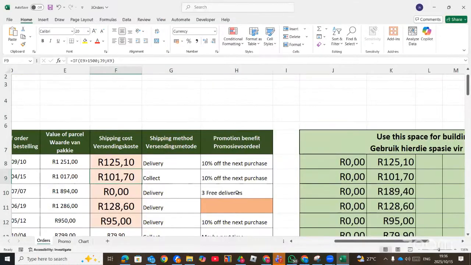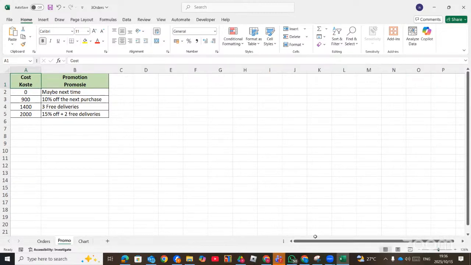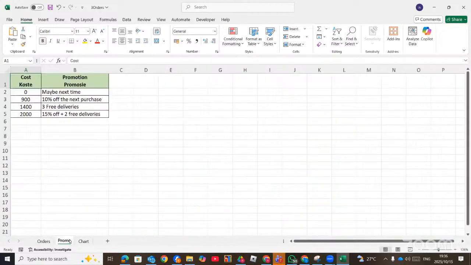Now, our formula should be in H11. Now, when you go to the promo worksheet, there we go. So there's a table in another worksheet. The moment you see a question that says use another table in another worksheet, then it's a lookup function. So that should guide you. And I like this question, the way they trick learners. Right. So here we can use VLOOKUP or we can use XLOOKUP. I'm going to start with XLOOKUP and then I'll also use VLOOKUP.